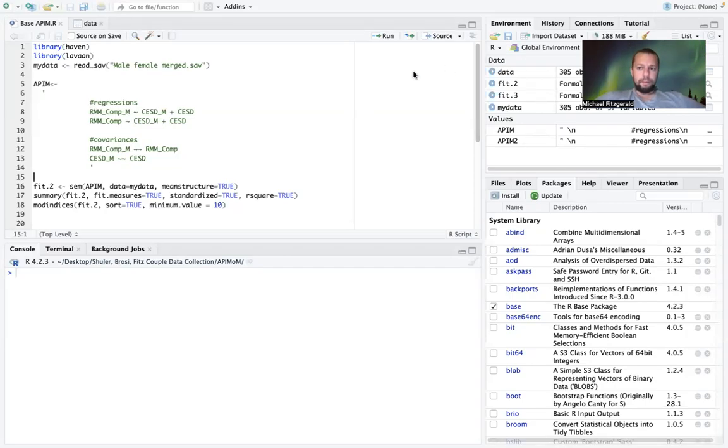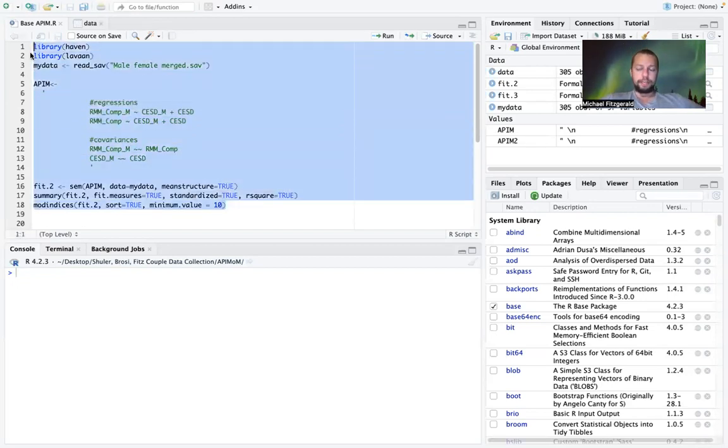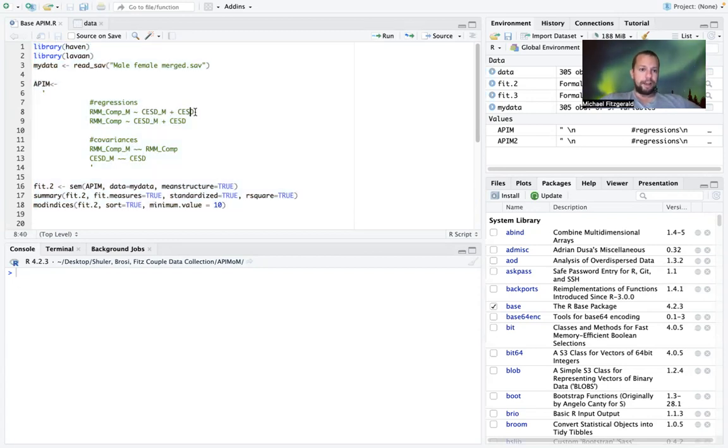Hello, everyone. This video will be focusing on the actor-partner interdependence model within a lavaan framework. So in a previous video, I had walked you all through this initial model right here, where we estimate the baseline actor-partner interdependence model, where we had, in a sample of heterosexual couples, used male and female reports of depressive symptoms to predict relationship mindfulness, or the extent to which each partner communicates intentionally within their relationship, and they're not on autopilot when interacting with one another.